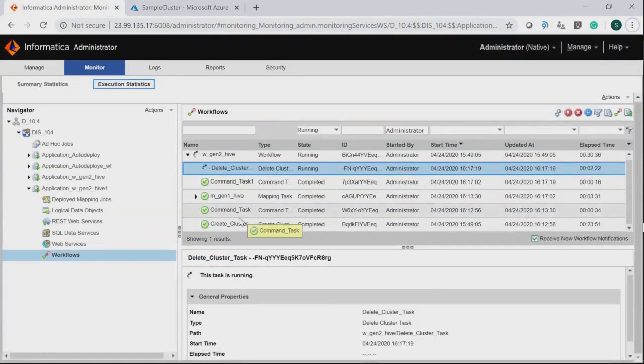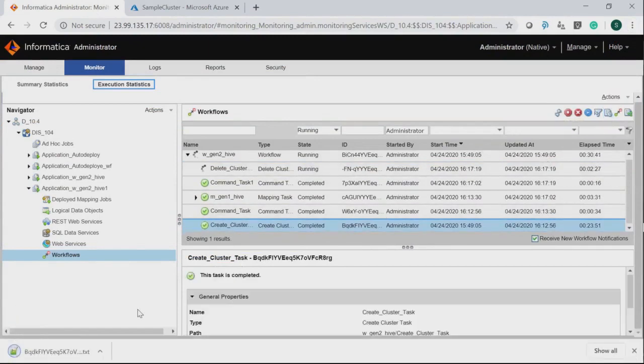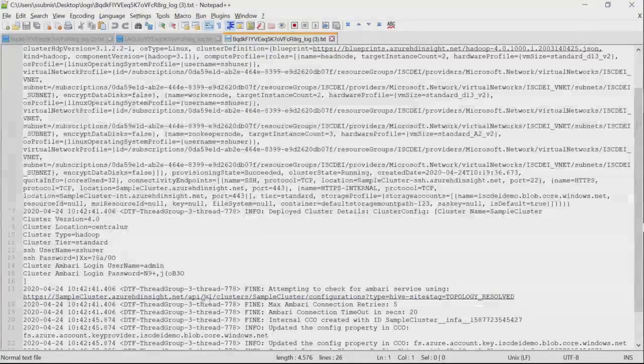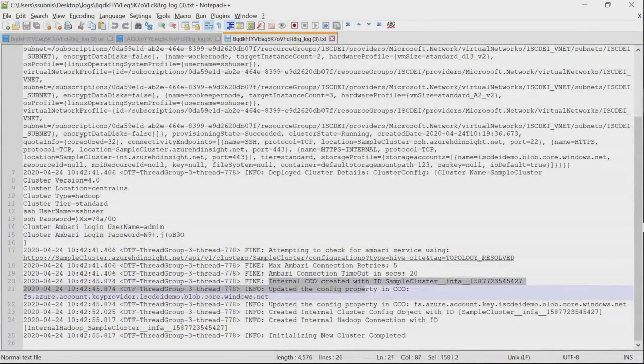Now let us see the log of create cluster task to find out the Ambari URL, password and username. So this is my create cluster task log. Here we see the cluster Ambari login username, that is admin by default, and the cluster Ambari login password. This will be generated dynamically every time. And as you can see here, we have an internal CCO created with this ID.